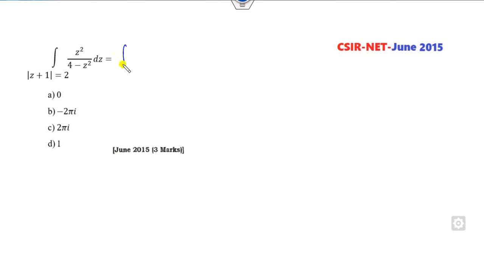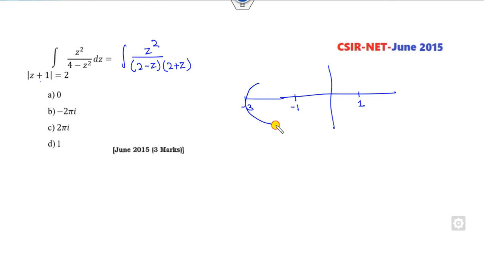Again, you can see I can firstly write this as 2 minus z, 2 plus z, and write it graphically. My center is minus 1, radius is 2, so this is my 1 and this is my minus 3. This is my curve. Now look at that, the point corresponding to this is my 2. 2 lies outside, so the answer will be 0. What about minus 2? Minus 2 lies here, then your answer will be 2 pi iota.